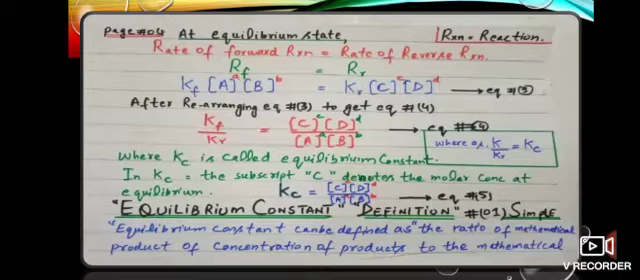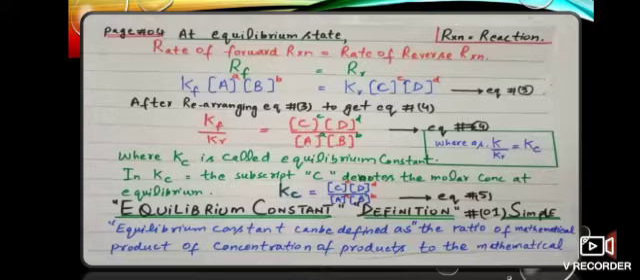Now, as we know from our previous lecture, at equilibrium state the rate of forward reaction becomes equal to the rate of reverse reaction, which can be shown mathematically as Rf equal to Rr. Now, by putting the values from equation number 2, we can get equation number 3, which is Kf into concentration of A power a, concentration of B power b, equal to Kr, concentration of C power c, concentration of D power d.